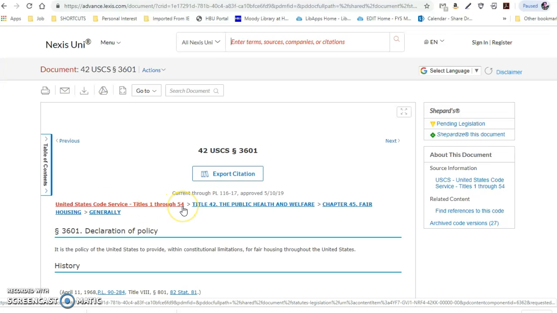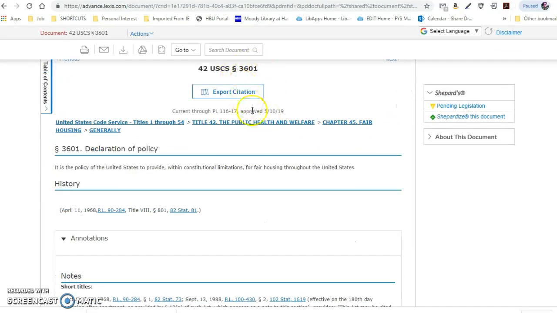So now you see we've got 42 USCS 3601, and it breaks it down here for United States Code Service, titles 1 through 54. So this is Title 42, which is the Public Health and Welfare, and then you've got Chapter 45, the Fair Housing, and then we're talking about generally. And as you go down through this, it's going to break it away from generally.